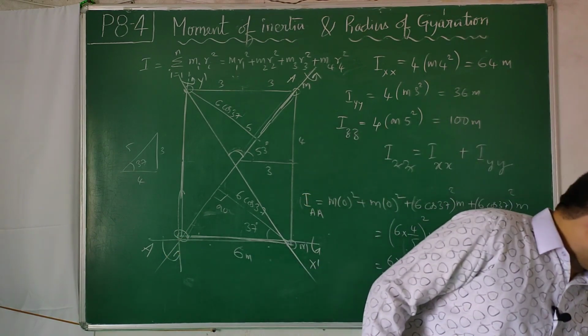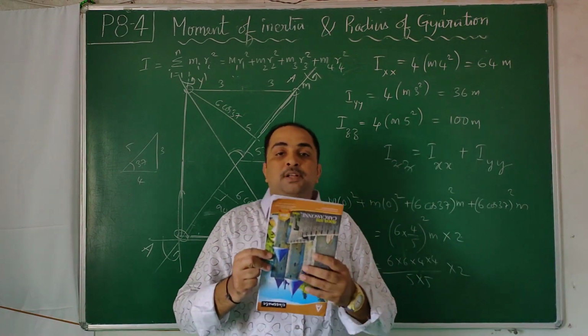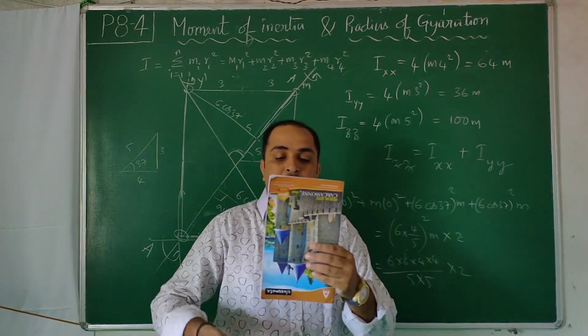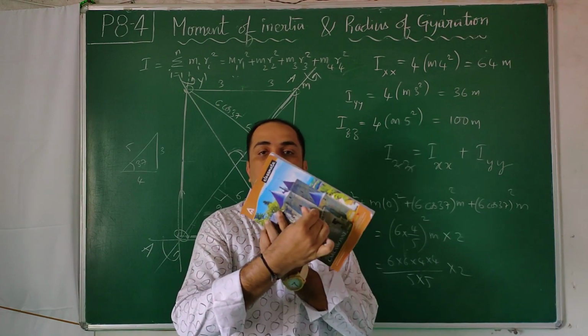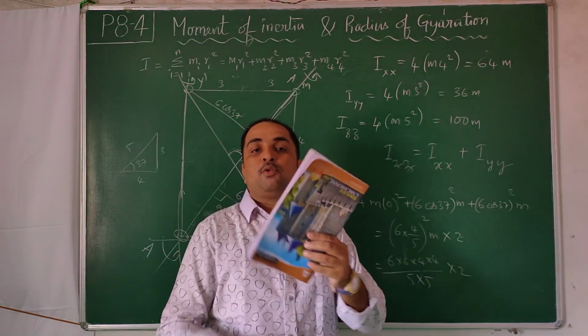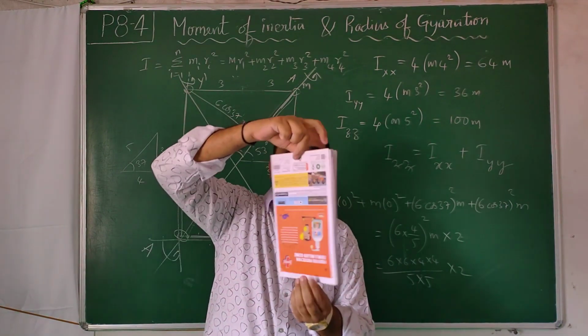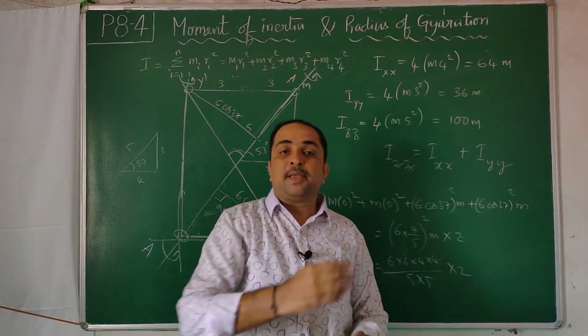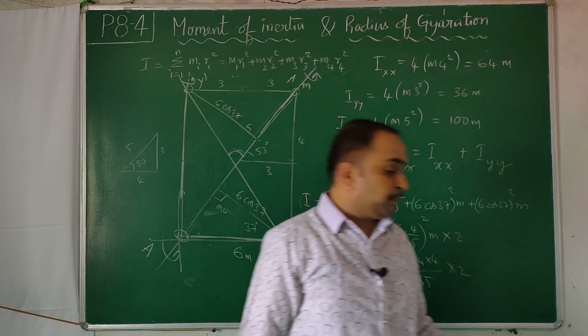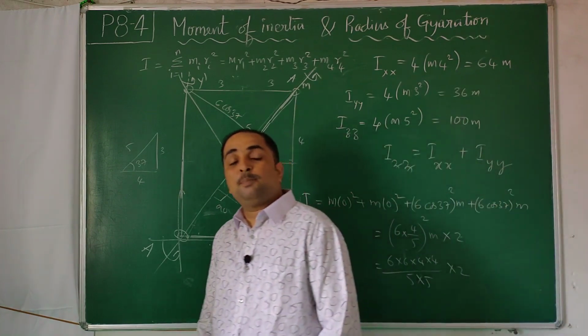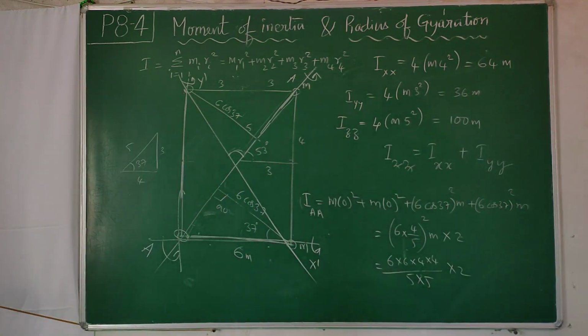Now I give the statement in word form. Moment of inertia of a body about an axis which is perpendicular to the plane of rotation is equal to the sum of moment of inertia about two mutually perpendicular axes lying on the same plane passing through the same common point. This theorem is called perpendicular axis theorem. So parallel axis theorem and perpendicular axis theorem are the most important theorems.